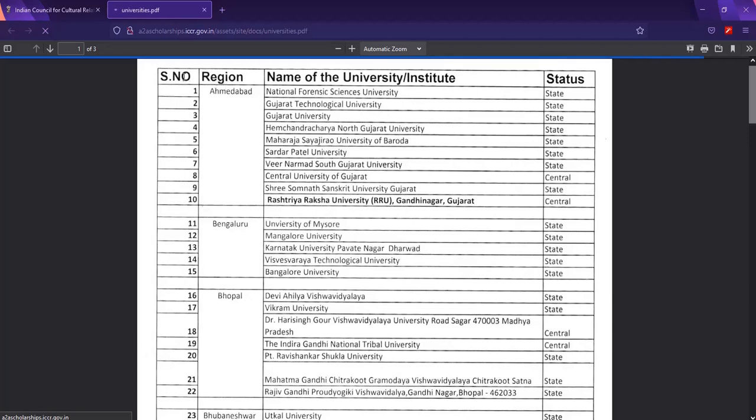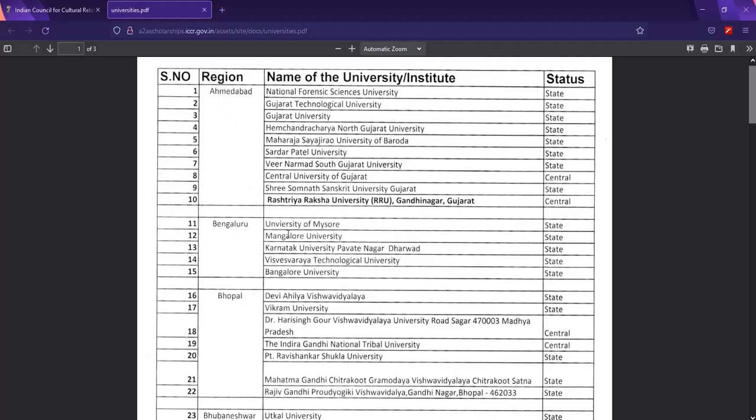If you see, you have the serial number, the region, the name of the university or institute, and their status: it's either a state university or a central university. This is the National Forensic Sciences University. It is a state university, and it is located at Ahmedabad. So literally all these 10 universities are located in this region.